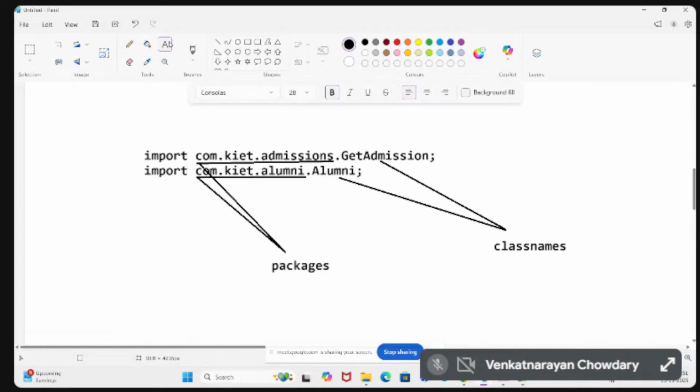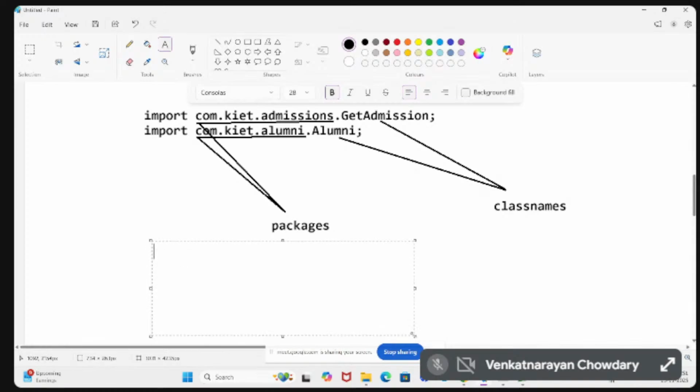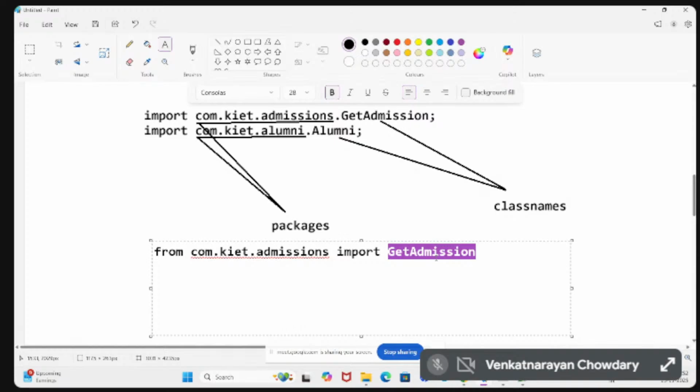If you want to write the same thing in Python, you can say: from com.kite.admissions import get_admission.